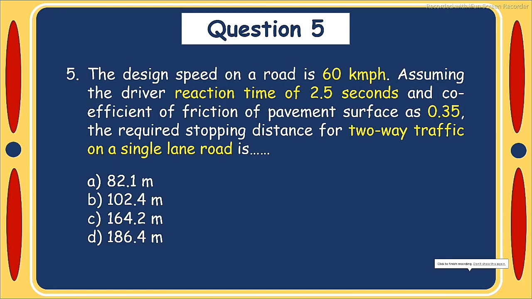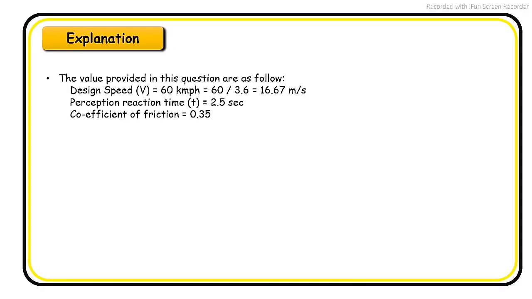Question number 5. The design speed on a road is 60 km per hour, assuming the driver reaction time of 2.5 seconds and coefficient of friction of pavement surface is 0.35. The required stopping distance for two-way traffic on a single lane road is: option A, 82.1 meter; option B, 102.4 meter; option C, 164.2 meter; option D, 186.4 meter. Explanation of question number 5.